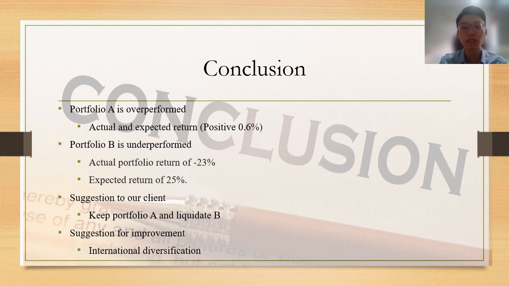Last but not least, our suggestion for improvement is through international diversification. This means having more than 300 stocks from different countries, industries, and correlation. For example, Meritz gave us a 20% portfolio return, and through international diversification, we believe that we can have more opportunity to include more stocks like this.